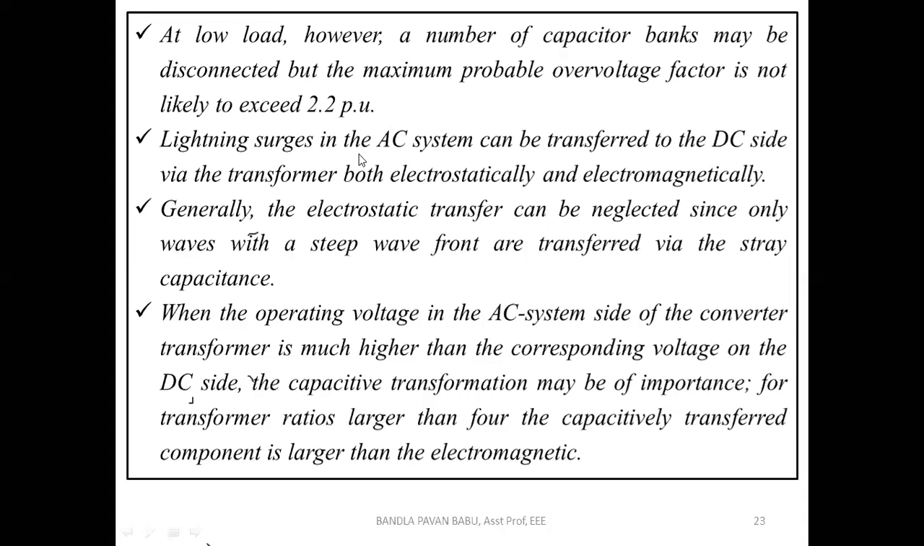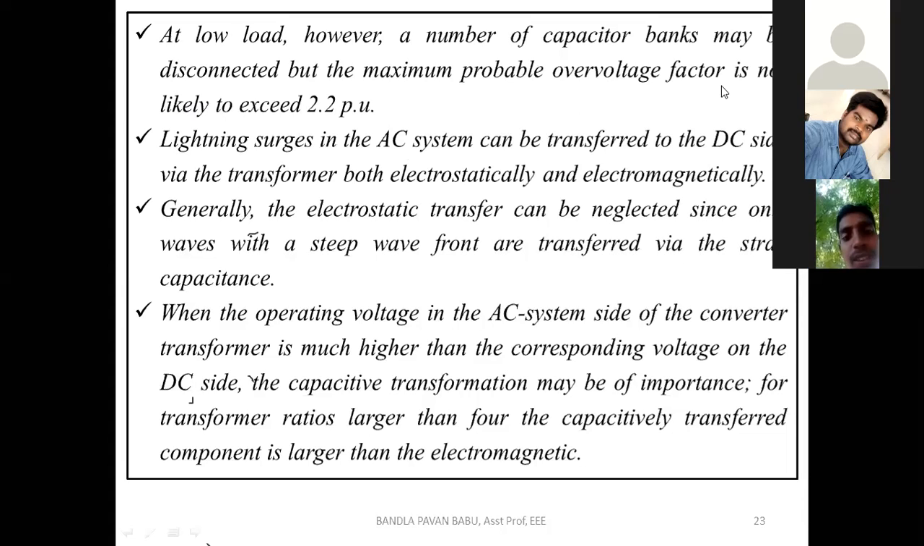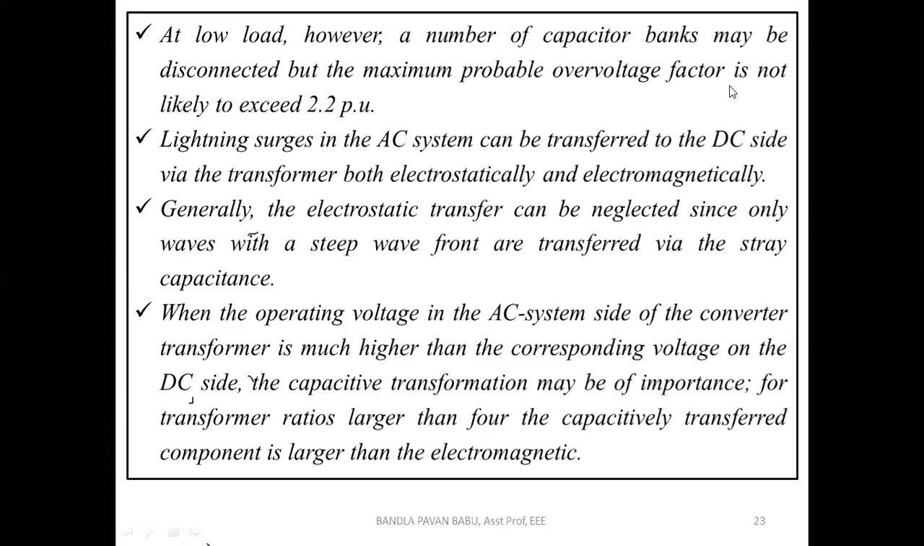Next, lightning surges in the AC system can be transferred to the DC side via the transformer, both electrostatically and electromagnetically. Electrostatically, it appears because of the capacitors, and electromagnetically, because of the inductor. So these surges which happen in the AC can be transferred to the DC along with this transformer and the components which we are using, that is the surge impedances or any snubber circuits or anything else. Whatever components we are preferring there may also lead to transfer of these surges from AC to DC.